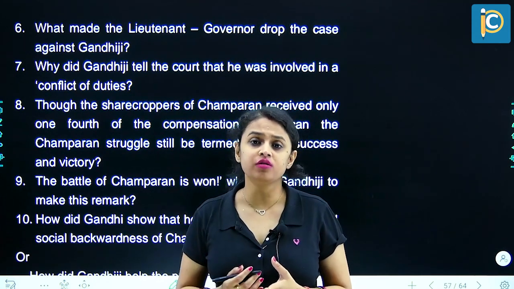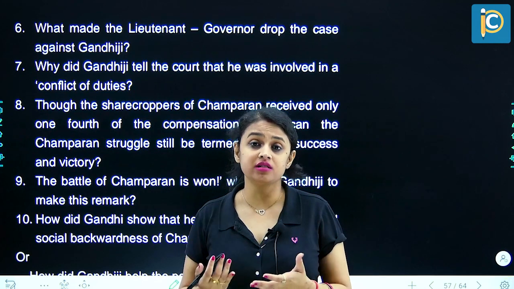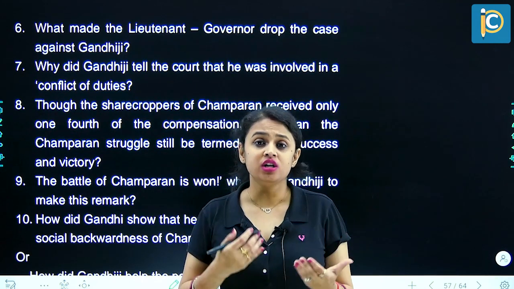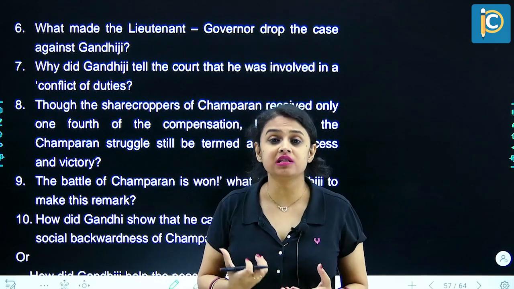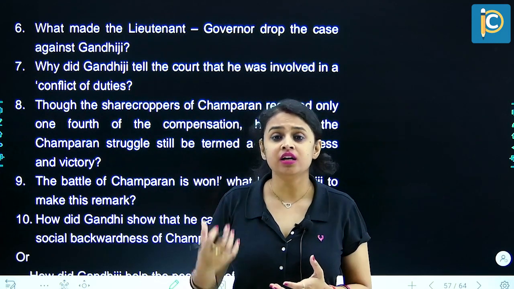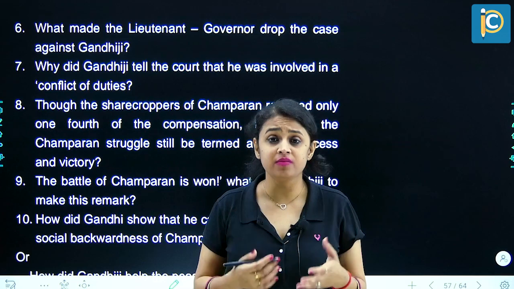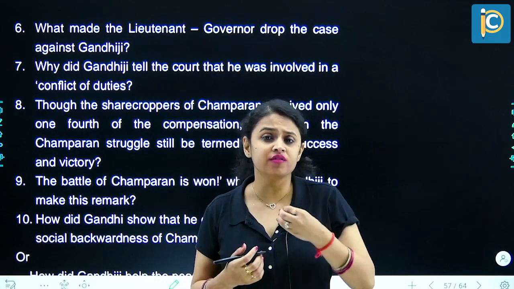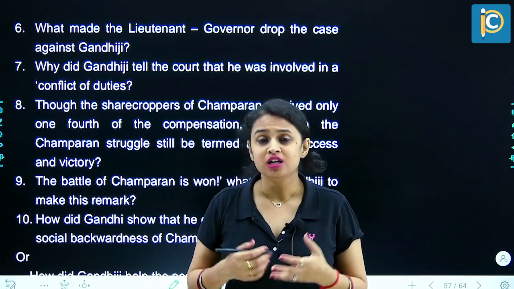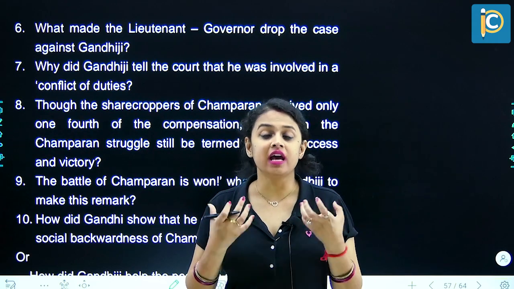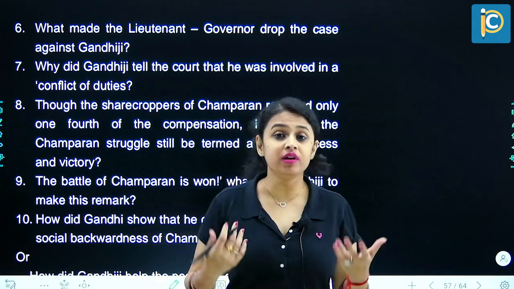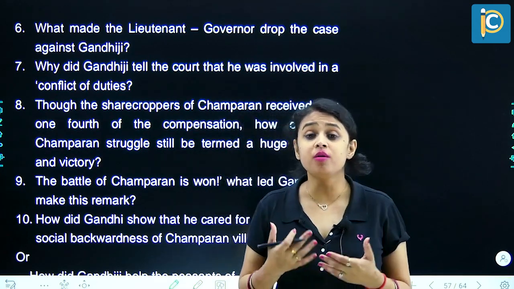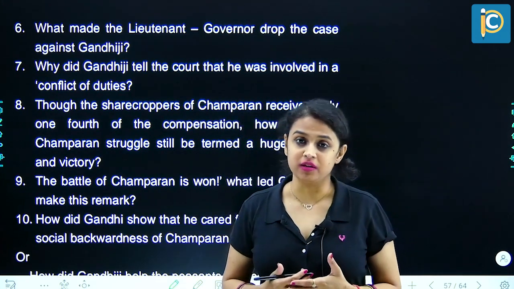Many of his followers and even his own wife and youngest son came there to teach them the ashram rules, to teach them about sanitation, personal hygiene, and cleanliness. Even a doctor was appointed who treated the people and gave them medicines when they were ill. So education was given, healthcare was taken care of, and this is how Mahatma Gandhi tried to uplift the people of Champaran from their social and economic backwardness.